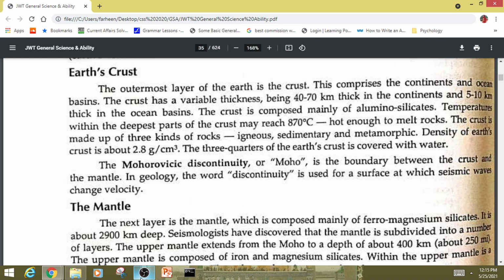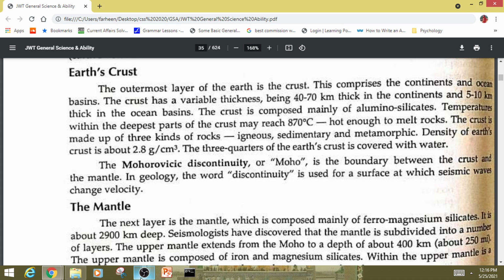The outermost layer of the earth is the crust. This comprises the continents and ocean basins. The crust has a variable thickness, being 40 to 70 km thick in the continents and 5 to 10 km thick in the ocean basins. The crust is composed mainly of aluminosilicates.